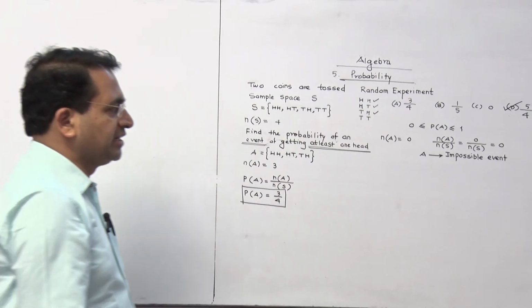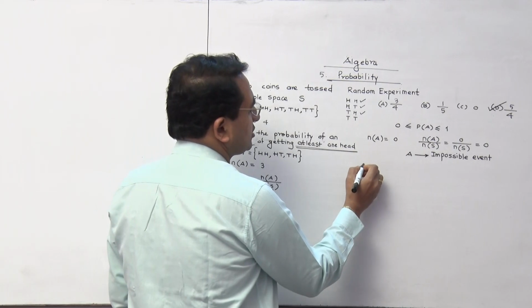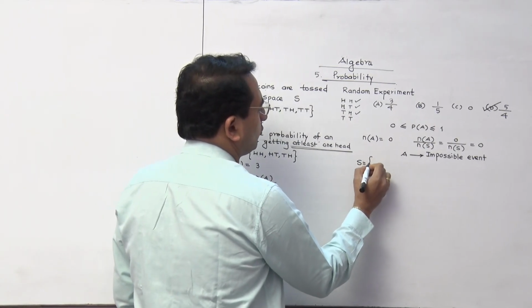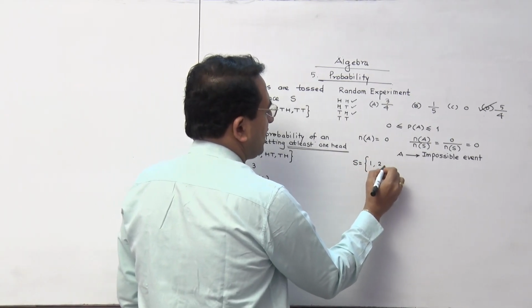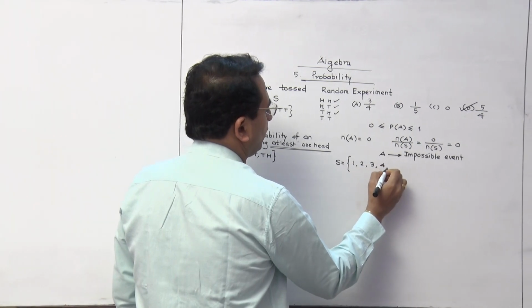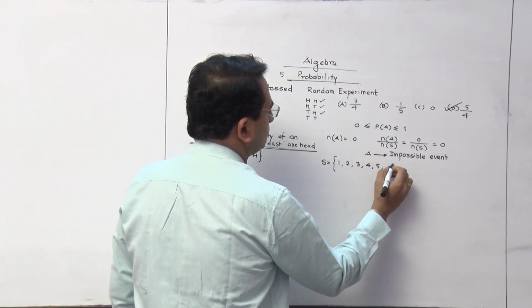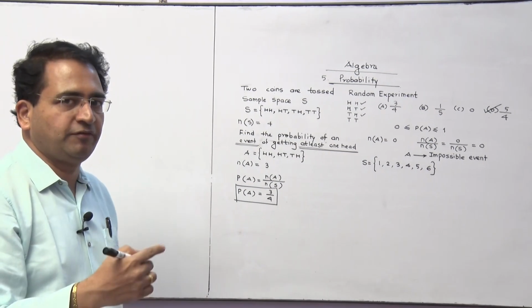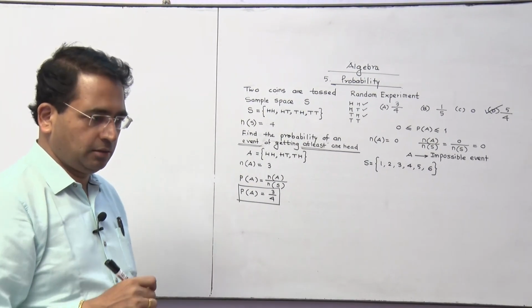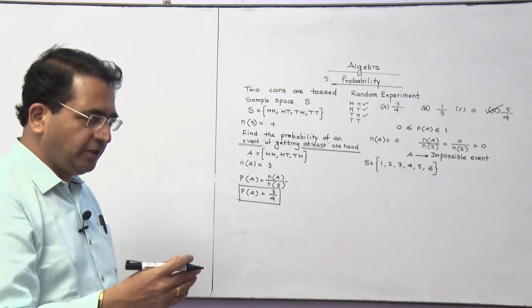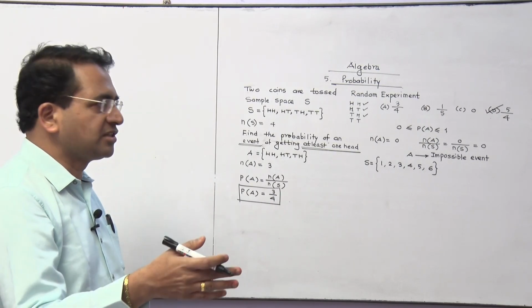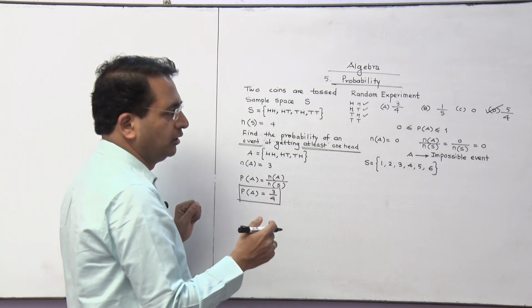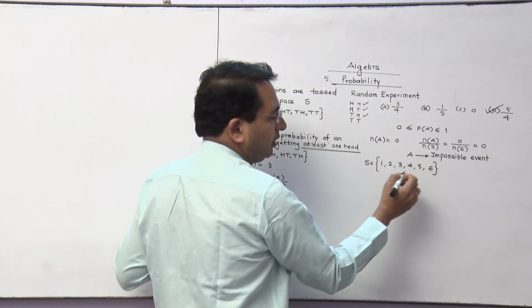Suppose I say like this, a die is thrown. So I am writing the numbers as 1, 2, 3, 4, 5, 6. And if I ask you, what is the probability of getting a number 7? 7 is not coming. So that is impossible.